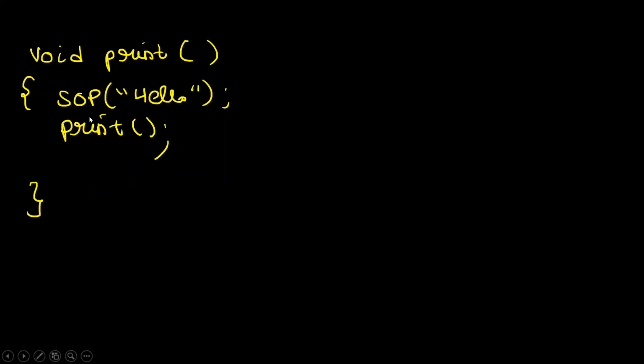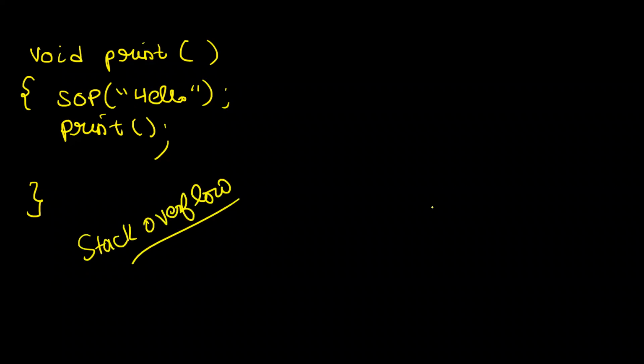Now, what will be the output? Can anybody guess the output? It will print hello an infinite number of times. And you will get some kind of an error known as a stack overflow error. Let us try to understand why. What happens, guys? The first time this print method runs, what will happen? A context associated with the print method is created.